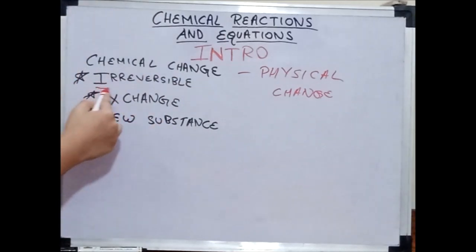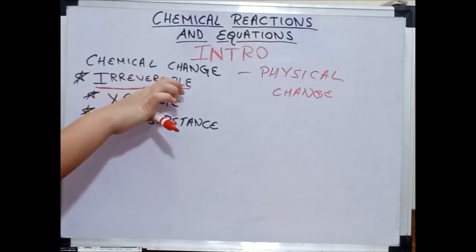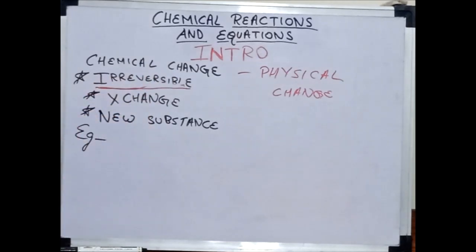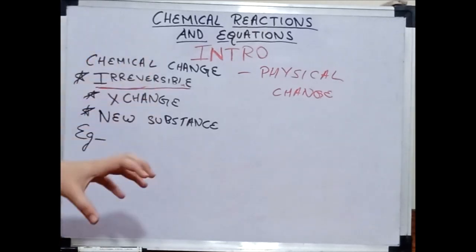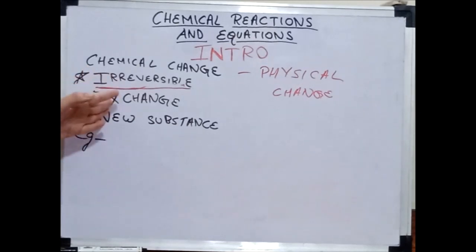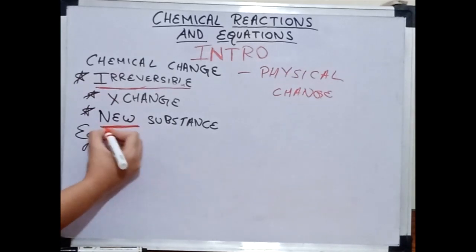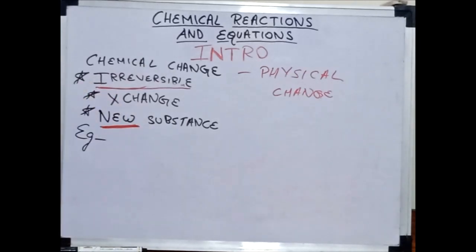Now let's talk about this point, irreversible. Sometimes a few chemical changes might not be irreversible. Some chemical changes can be reversed, okay? But you can't say that if I can reverse it, then it's not a chemical change. Chemical change basically says that a new substance is formed. There must be a new substance formed.